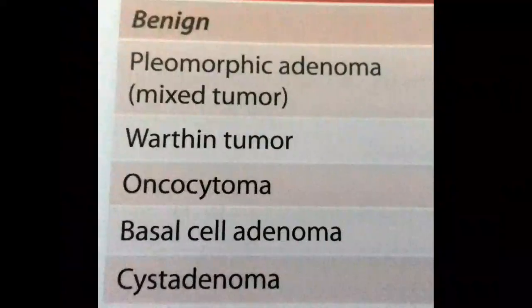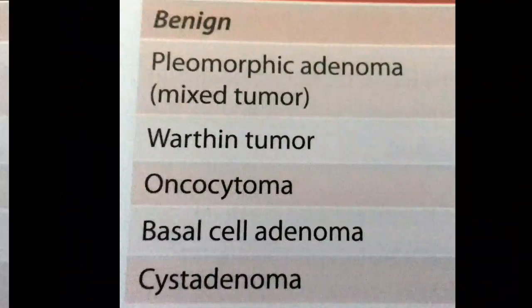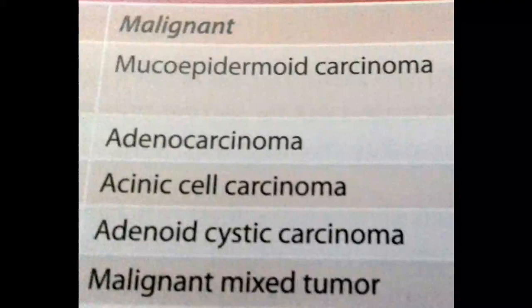Adenocarcinoma starts in the mucus producing glandular cells.